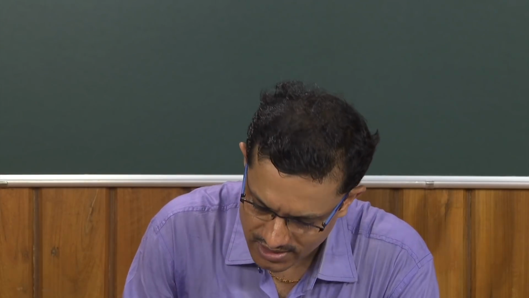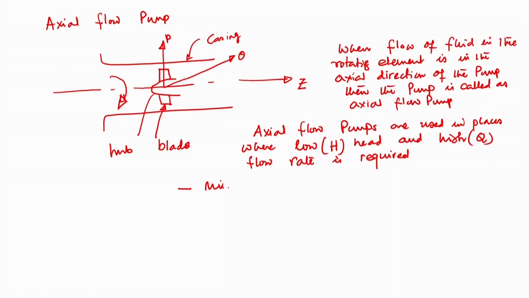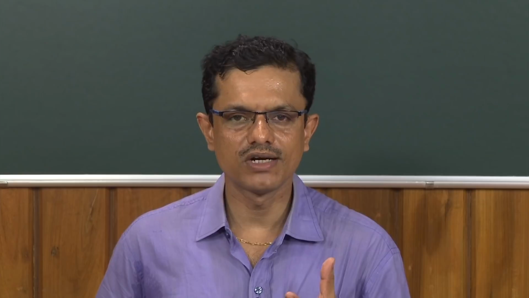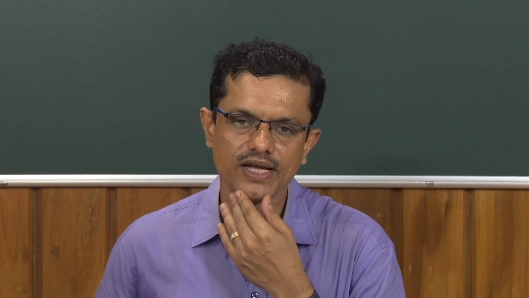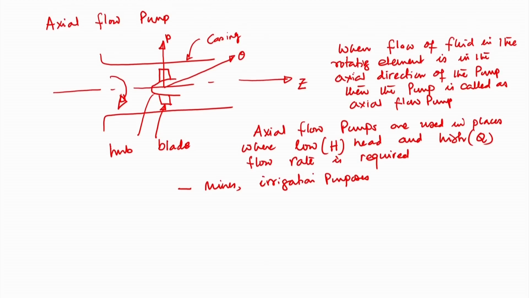There are several places, mostly in mines, irrigation purposes, and coal mines. So the applications of axial flow pumps are in the coal mines and in irrigation purposes, because in those cases we require high discharge, but head is low. We do not require very high head. So these axial flow pumps find applications in those areas.